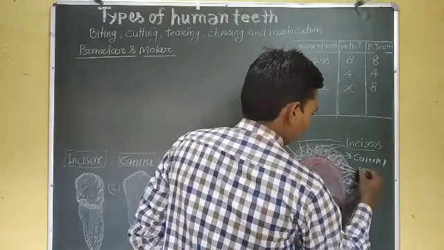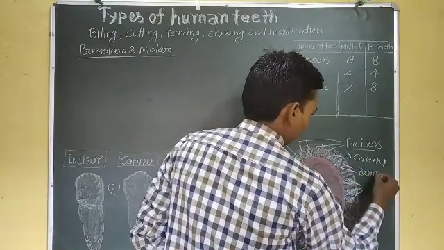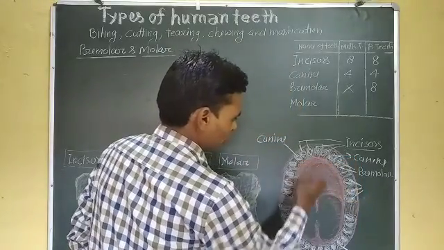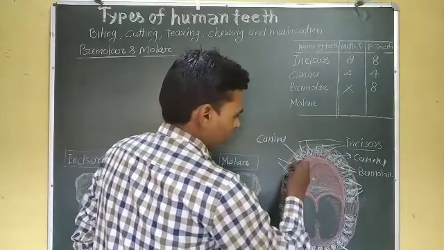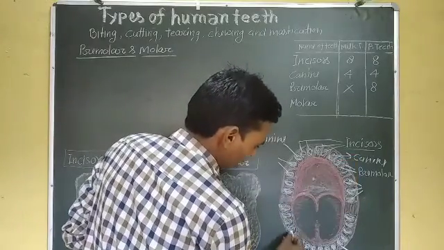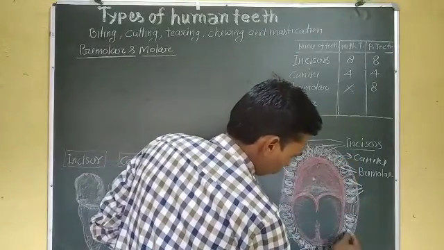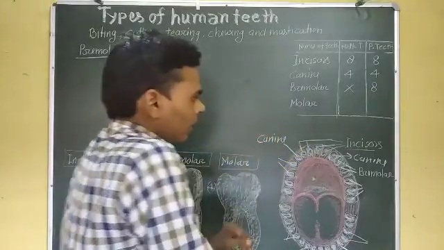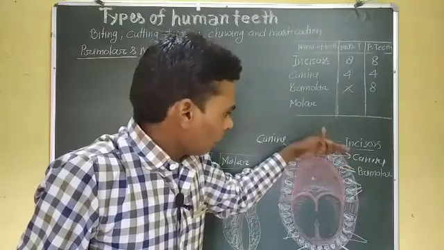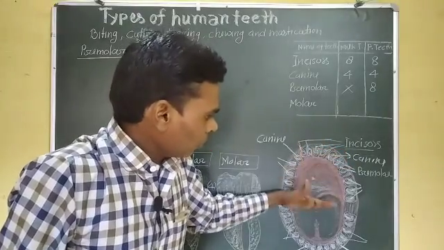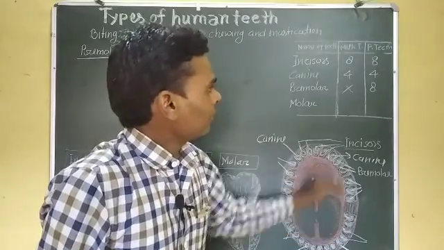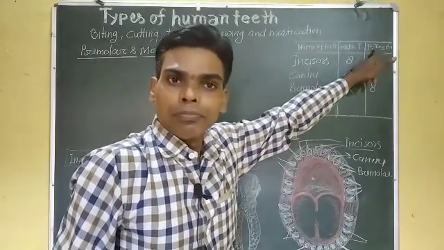This is a premolar tooth. 2 is here and 2 is here, 2 2 4 and here 2 2 4. So 4 premolars in the upper jaw and 4 premolars in the lower jaw, and its total number is 8 in permanent teeth.